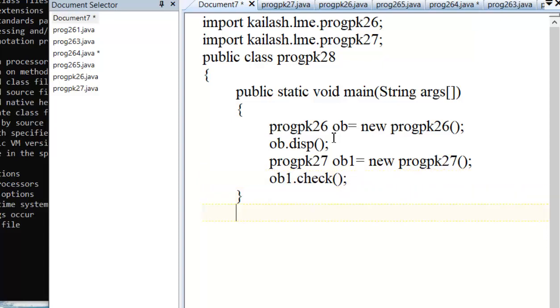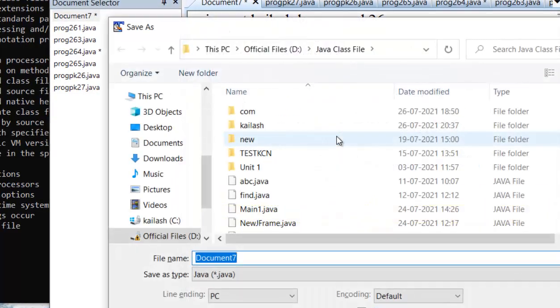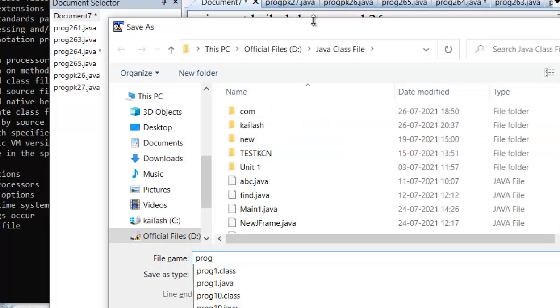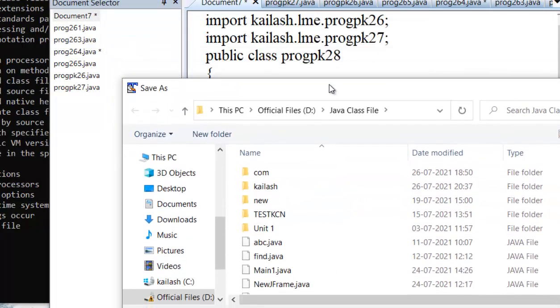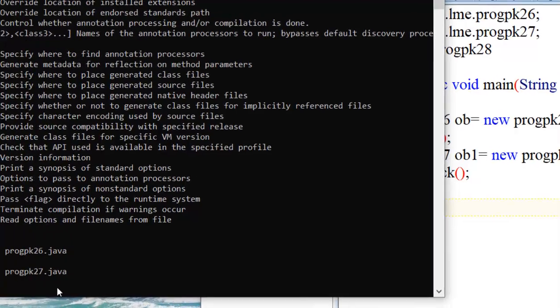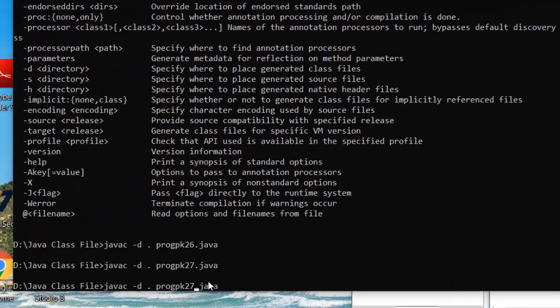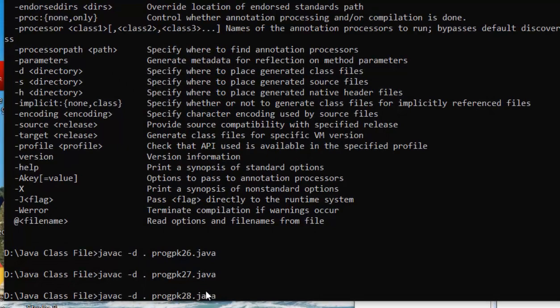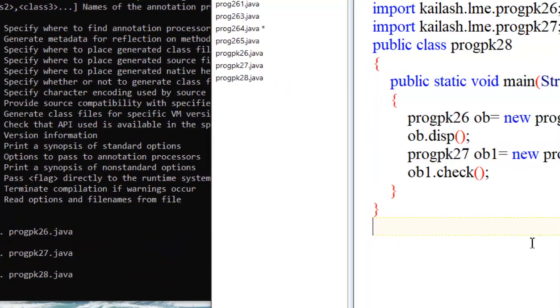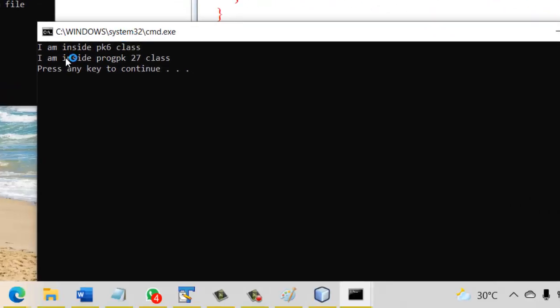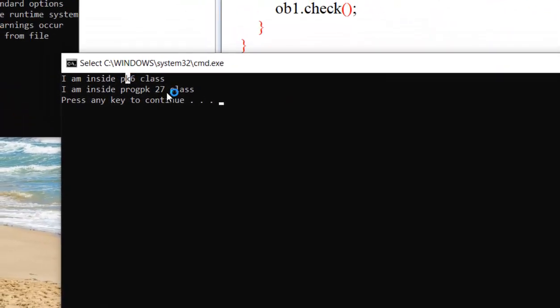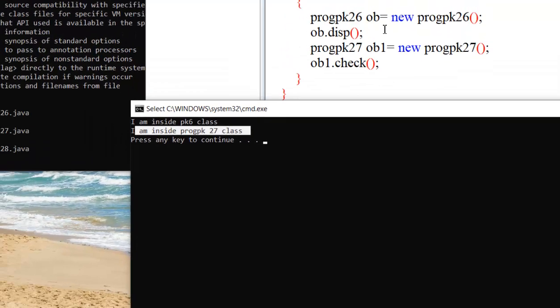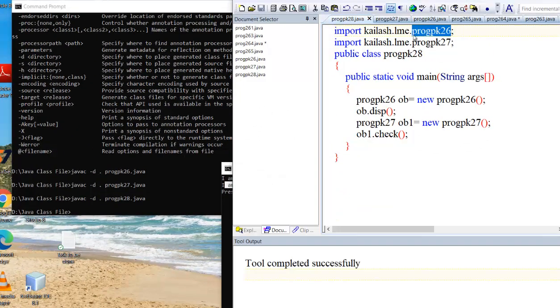See, did you understand this? Save program pk28. Now in the same way compile here. Sorry, we have to compile here. Yes, compiled successfully. Now run this. We are getting the pk26 class, pk27 class output. Means we are using these classes inside my program.